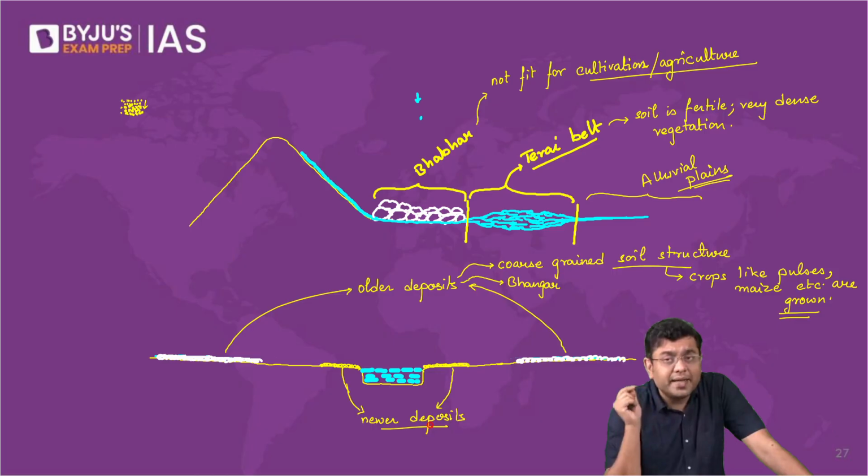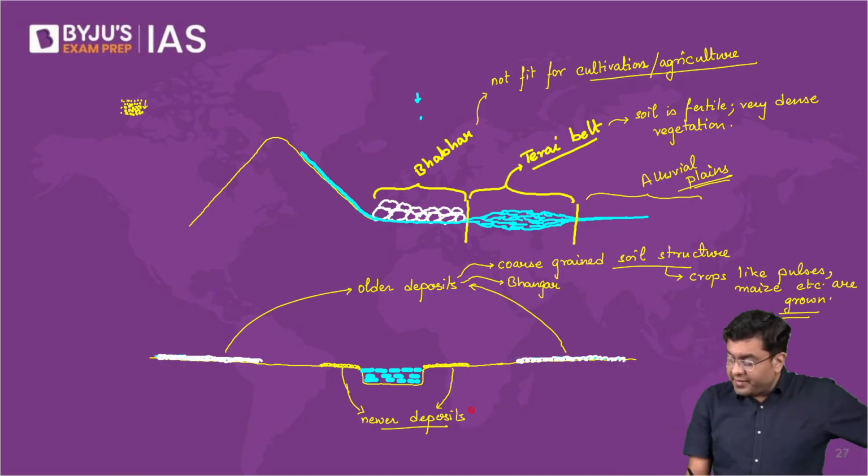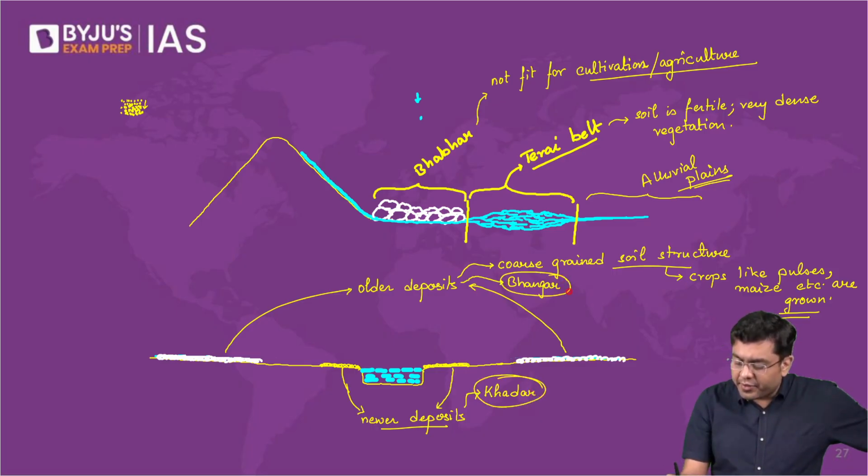So the particle size is also small here, and they are very, very fertile at the same time. These are referred to as khadar. Bhangar is less fertile because it is the older deposit. And this is much more fertile, very fertile.